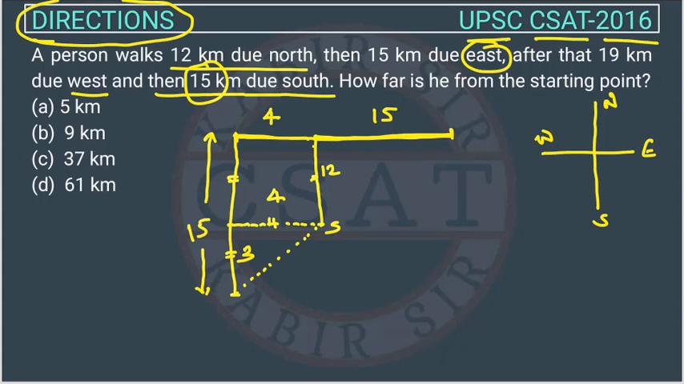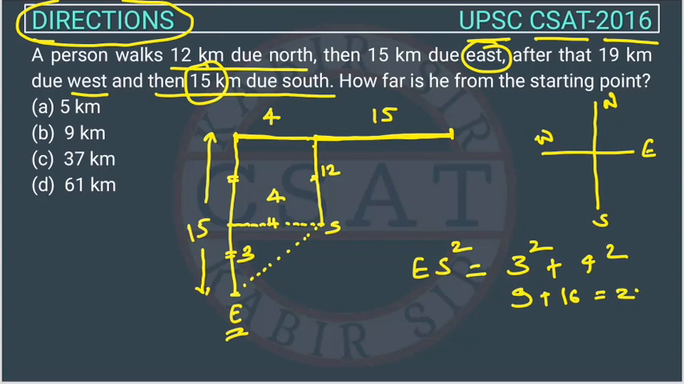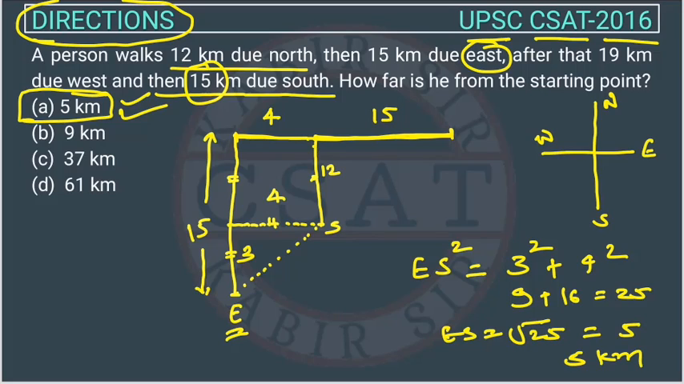Now we simply will use the Pythagoras theorem. So I told you in the Pythagoras theorem, this is the end point, right? So we have to find ES. So ES square will be equal to 3 square plus 4 square. So this will be 9 plus 16. This will be 25. So ES will be square root of 25. So this is equal to 5. So 5 kilometers. So the answer is option A. So this is the answer, right?